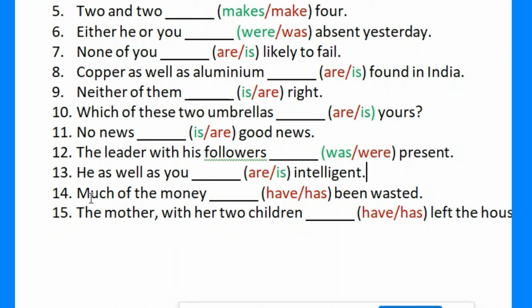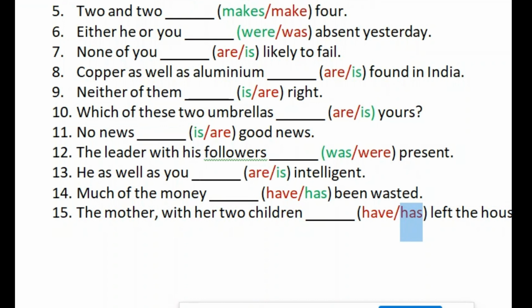14. Much of the money has been wasted. Explanation: money is uncountable and treated as singular, so we use has. 15. The mother with her 2 children has left the house. Explanation: the subject, the mother, is singular, and the phrase with her 2 children is additional information, so we use has.